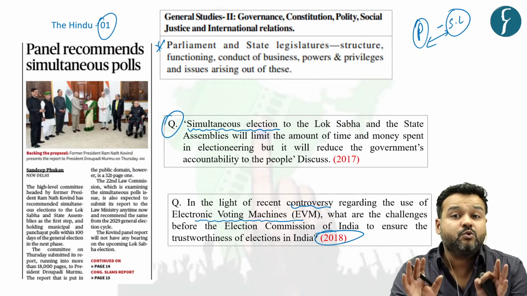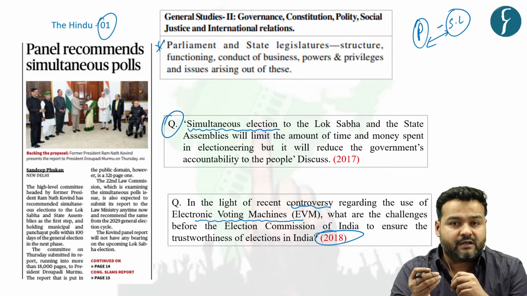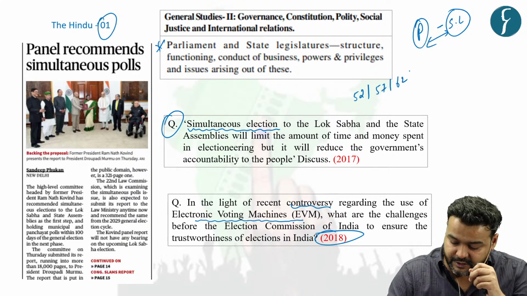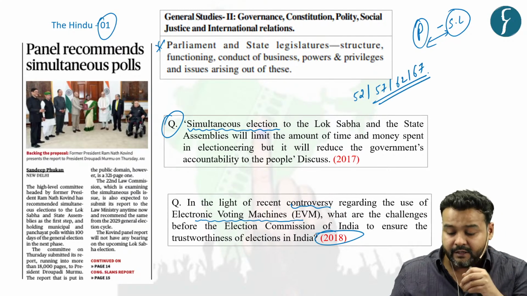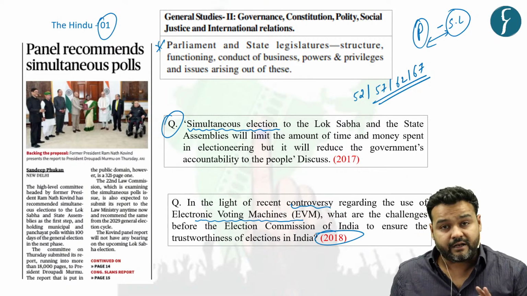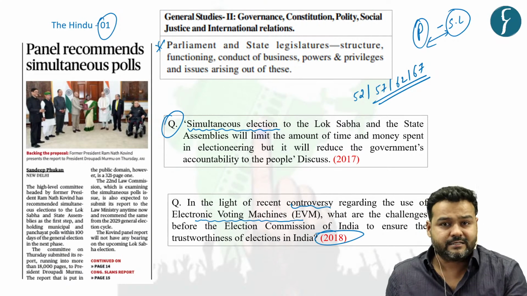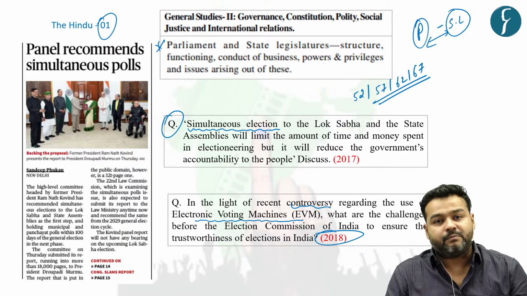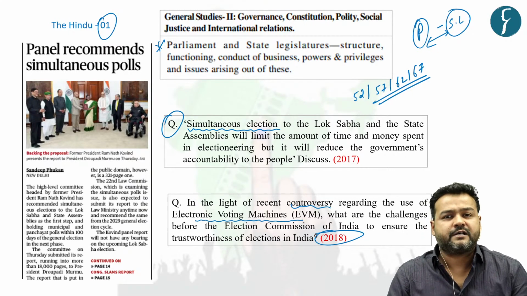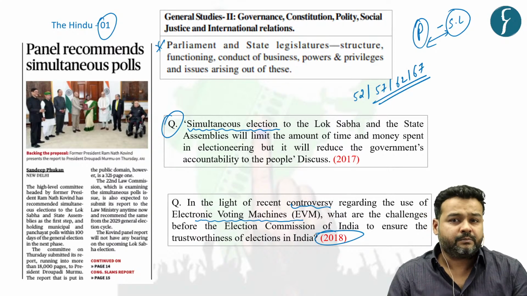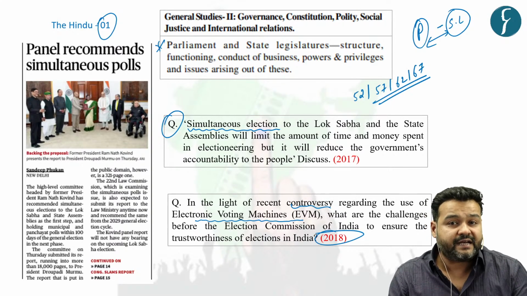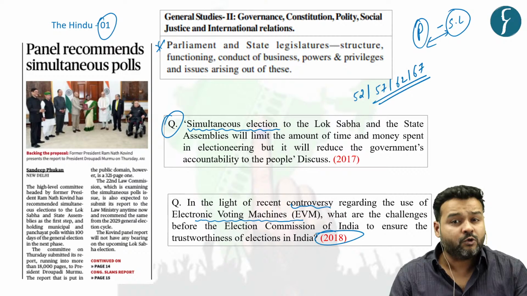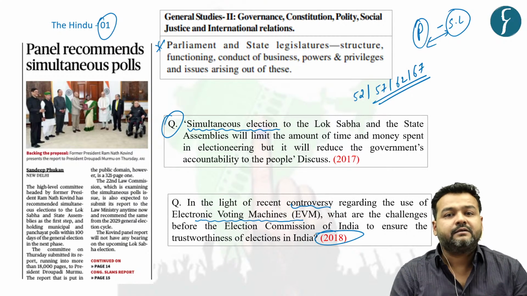And this is not a new concept for India. The first 4 general elections, that is 52, 57, 62 and 67, were simultaneous elections in India, where election to the Lok Sabha and a state legislature happened simultaneously. But again, due to the practical problems, due to the premature dissolution of some state legislative assemblies, and premature dissolution of Lok Sabha itself, the entire thing got disturbed.